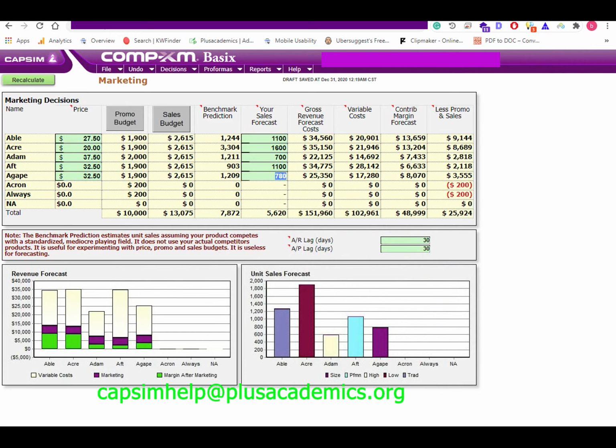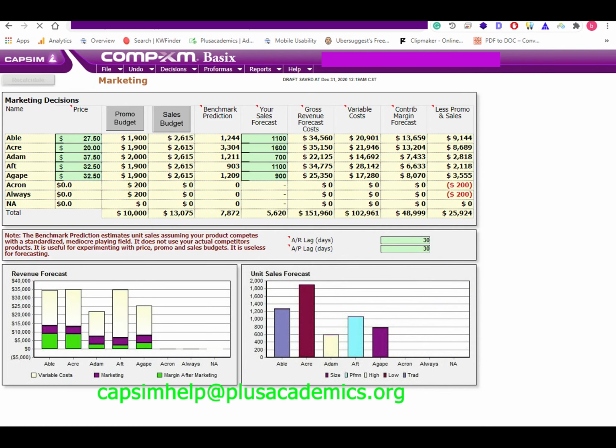For Able, a product in the traditional market segment, reducing the price to $27.5 will help us increase sales a little higher. For Eka, we also reduced the price to $20. The reason being that customers in the low-end and traditional market segments are mostly concerned about prices, and they are less likely to accept higher priced commodities. Besides, the competition is very stiff, and those with the lowest price mostly win.